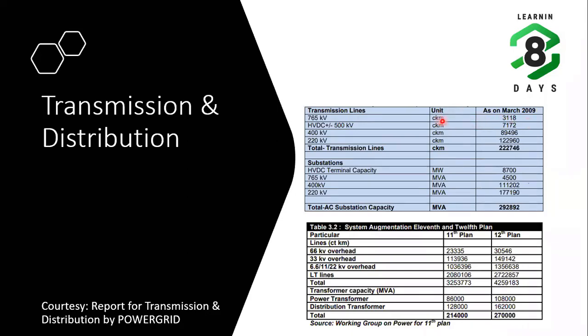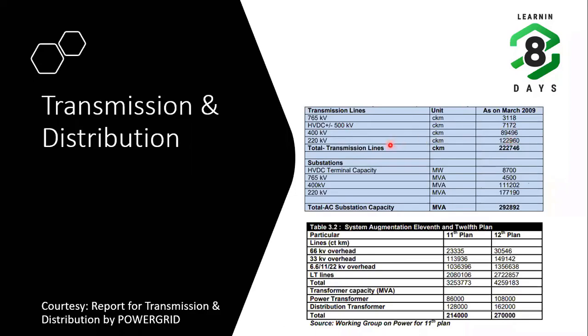Earlier I have not told about DC transmission. There is also high voltage DC transmission, plus or minus 500 kV. For that we need converter stations, which we are not going to discuss today. This is also available in India, around 7,000 kilometers approximately, and 400 kV has around 89,496 circuit kilometers.